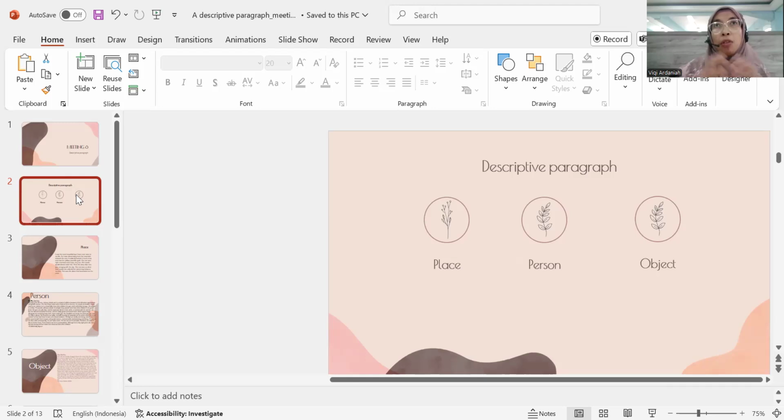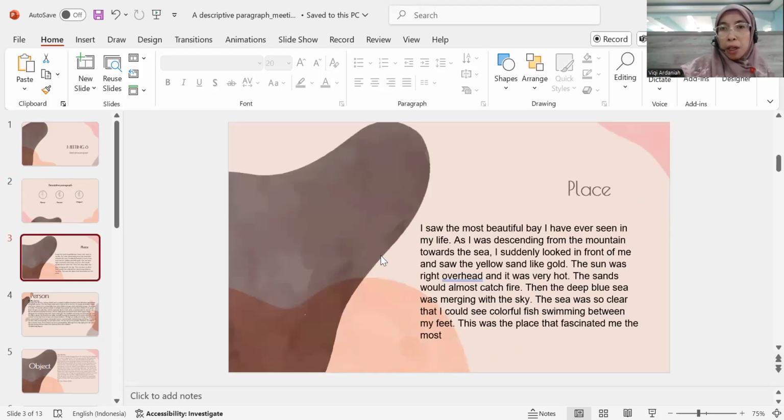So you need to describe as clearly as possible so the readers can see what you see, can feel what you feel, can sense what you sense. That's the aim of the descriptive paragraph. I'll give you an example here.